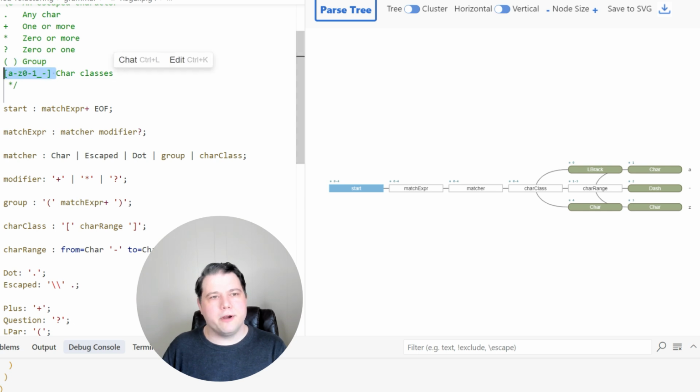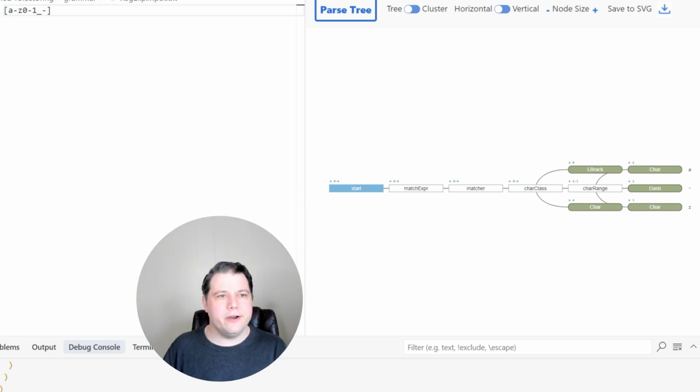So let's look at a more complicated character class here, right? We could have A to Z. We could have 0 to 1. Usually you would do like 0 to 9. So let's just do that, not to be confusing. And then you can also have underscore, or you could have dash. So this is valid to do in regex for better or worse. So this is something I wanted to make sure I handled. You can use dash not in a range within a char class. That is allowed.